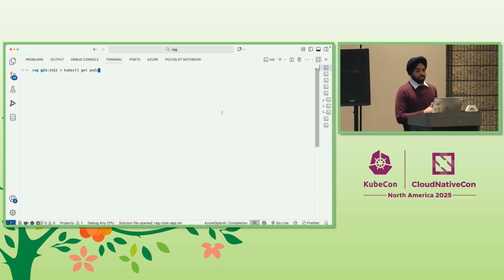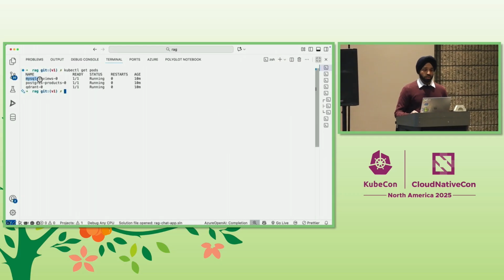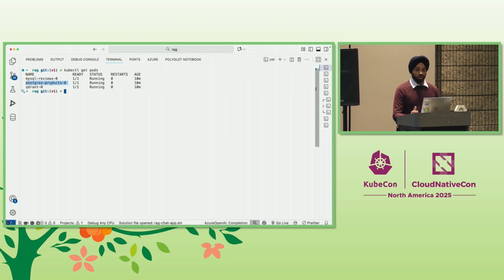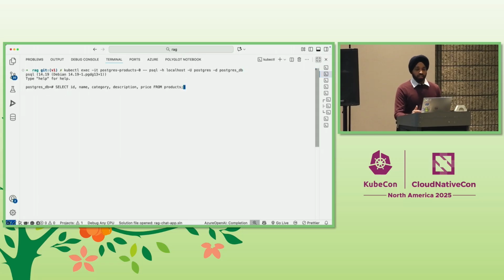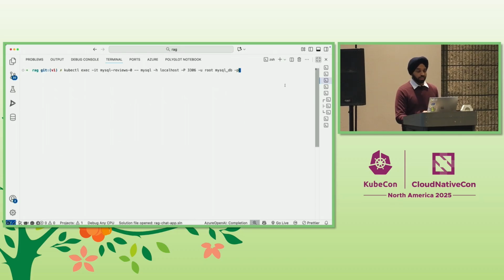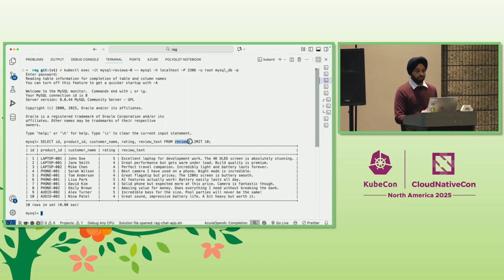Now let's see that in action. So here I have a demo where I have set up a MySQL database, which has the reviews information, and I have a Postgres database, which has the products information. I also have a Qdrant vector store. Let's jump inside the Postgres database, where we have the products table containing some electronics items like laptops, phones, tablets, etc.